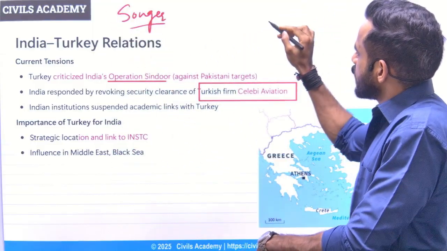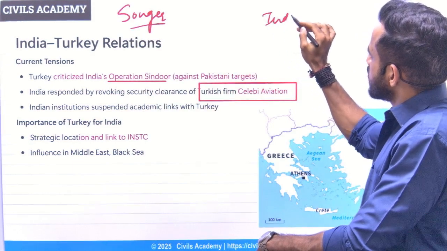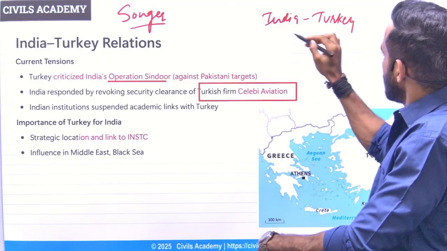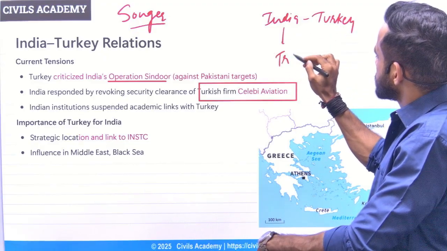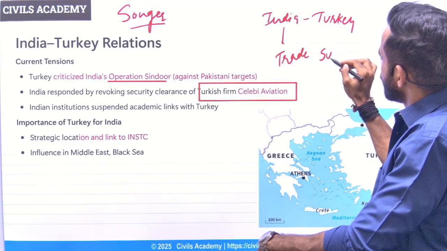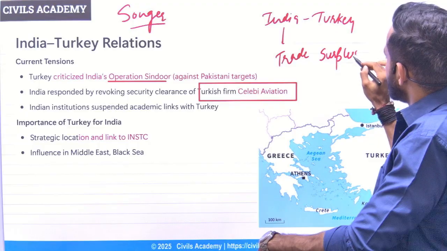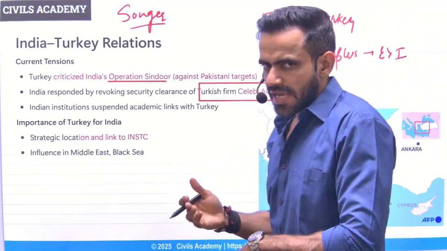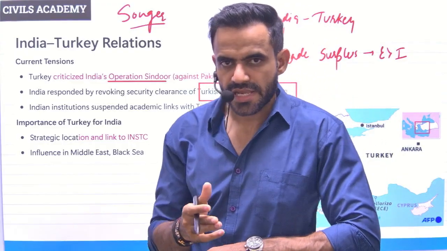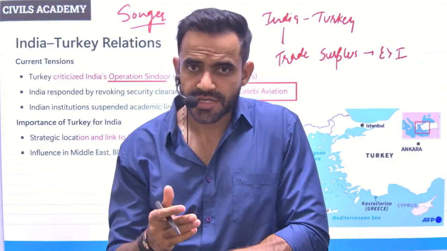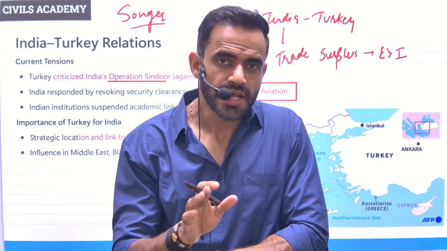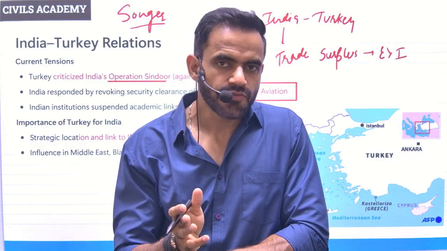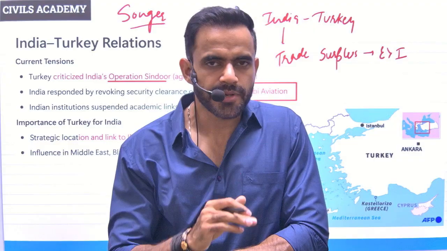First thing first, as far as India-Turkey trade is concerned, we have a trade surplus. Trade surplus basically means we export more than what we import. So that's why various experts have pointed out that we should not impose trade restrictions on Turkey. There is no point in that. In fact, we should put diplomatic pressure on Turkey.